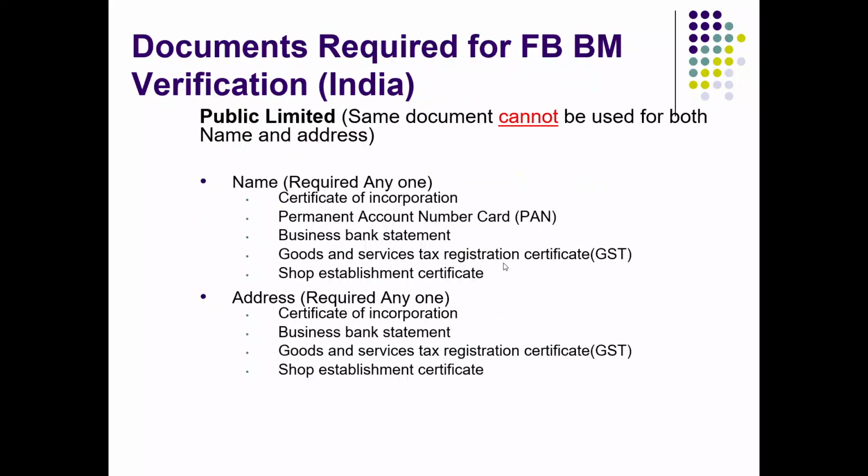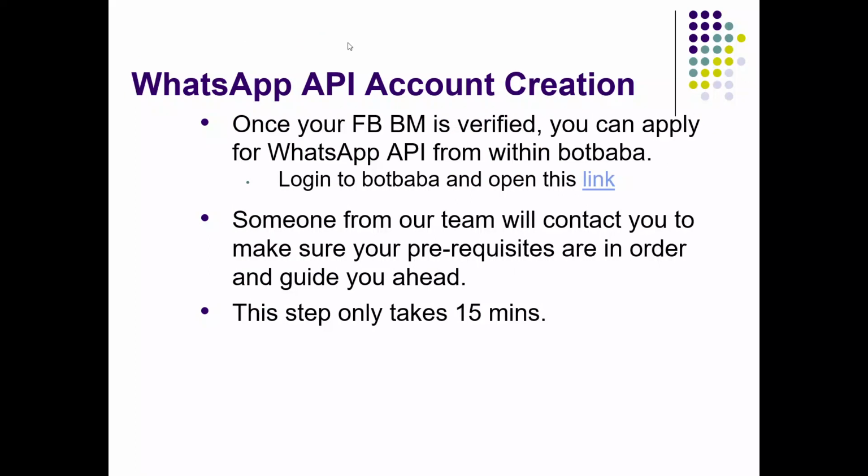Okay. Moving on to the second high level step, which was WhatsApp API account creation. So once your Facebook Business Manager is verified, you can apply for WhatsApp API from within BotBaba. That is, log into BotBaba and open this link. I'm dropping this link in the video description so you can take a look at it.